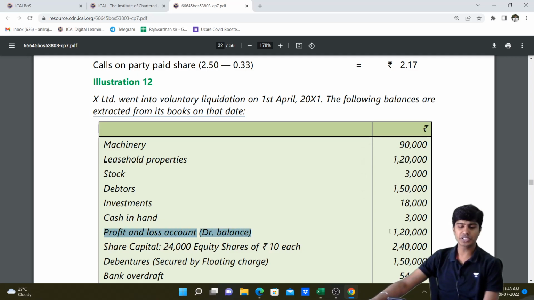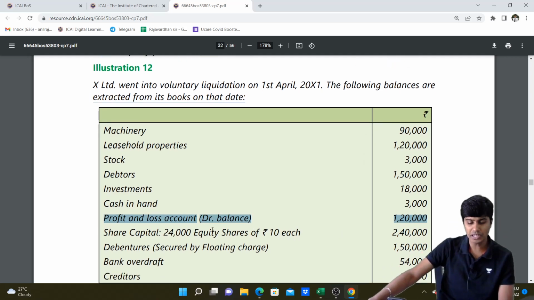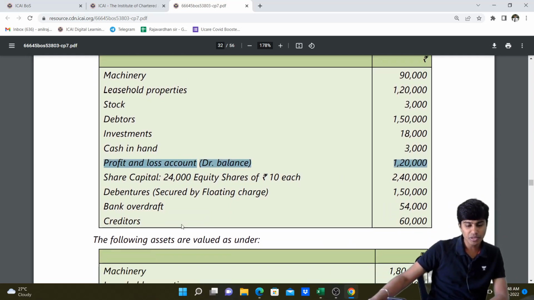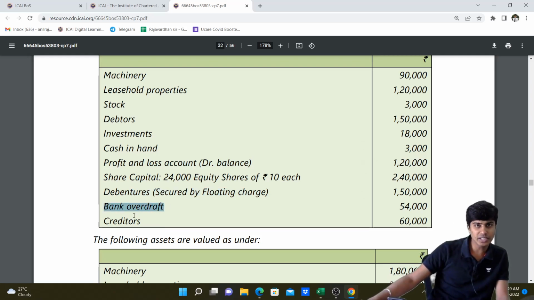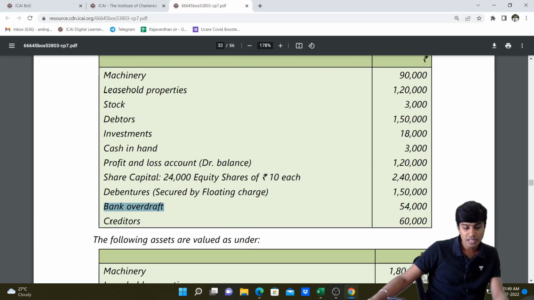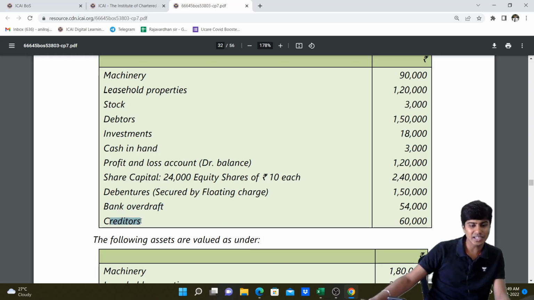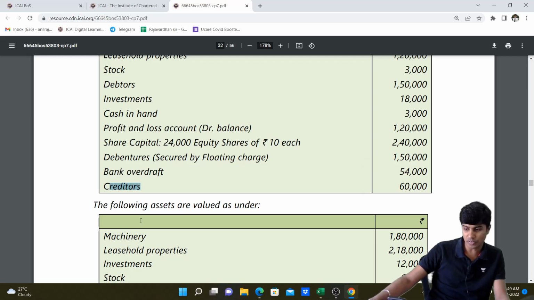P&L account debit balance will straight away go to our list H because this asset cannot be sold. Then we have share capital which will be paid in list G. Then we have debentures, which will be paid in list D. Bank overdraft. Let's see if it is secured. If it is not secured, unsecured. If it is secured, then list B. Then creditors, nothing mentioned, list E unsecured. Let's see if there is any secured part of it.